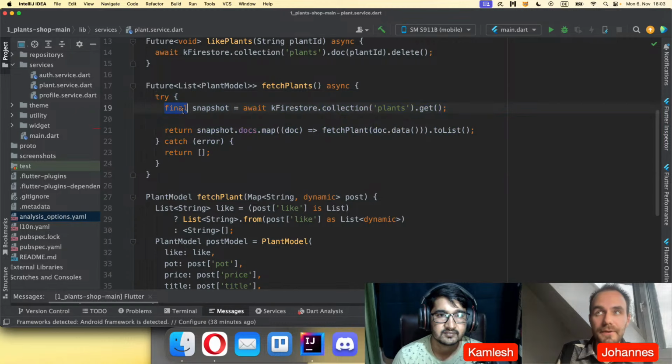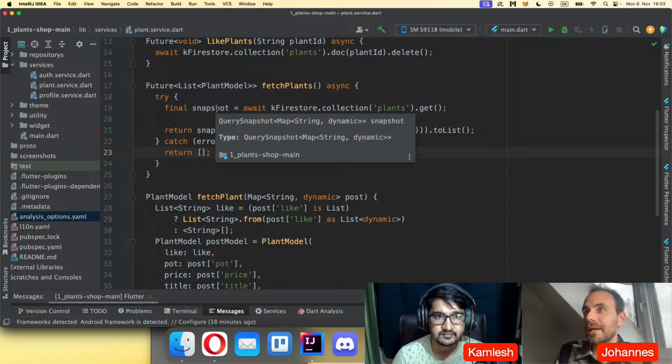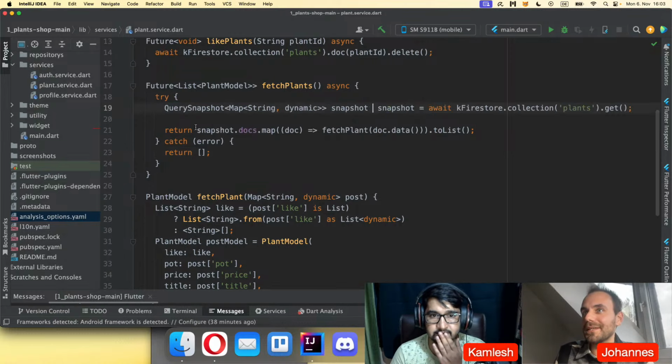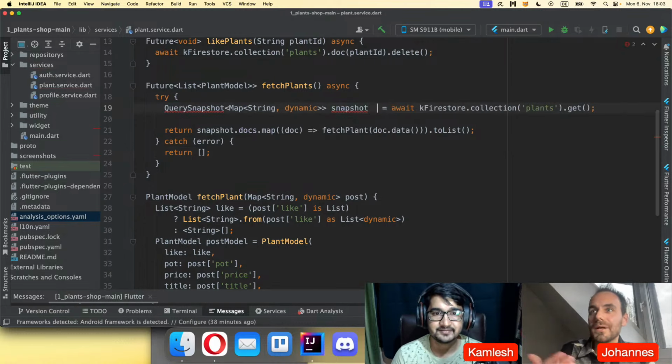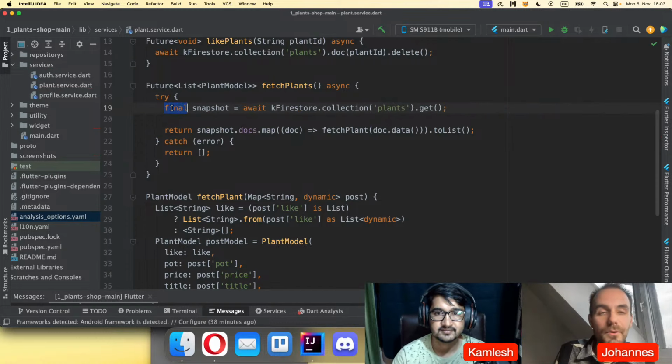You should not specify the type every time because it is not readable. If you want to know the type, you can always hover over it and you still see the type. So it is not necessary to put this whole type inside because it's just too much code that you need to read. Instead, you can keep it short, and all the local variables you can write with final or const or var, and then it is easier.